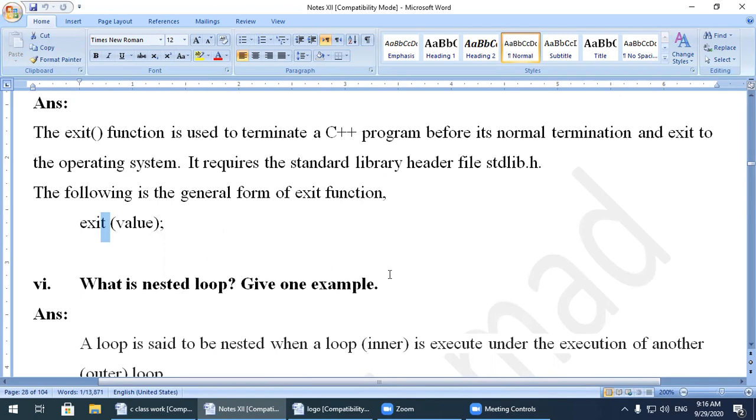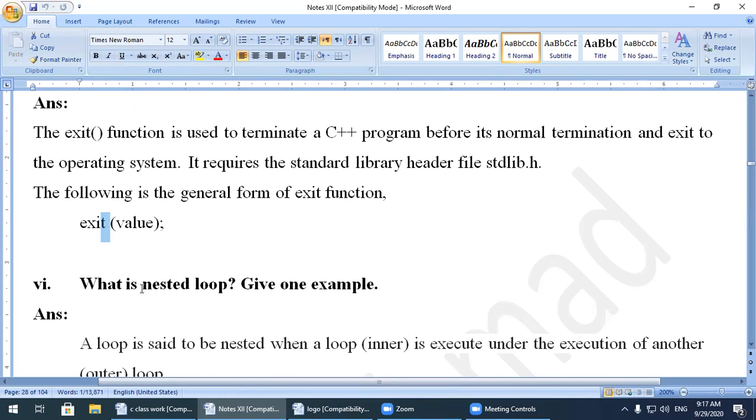The definition of a loop: a loop is used to execute a single statement or group of statements again and again until the condition becomes satisfied. For this purpose, we use three kinds of loop: for loop, while loop, and do while loop.